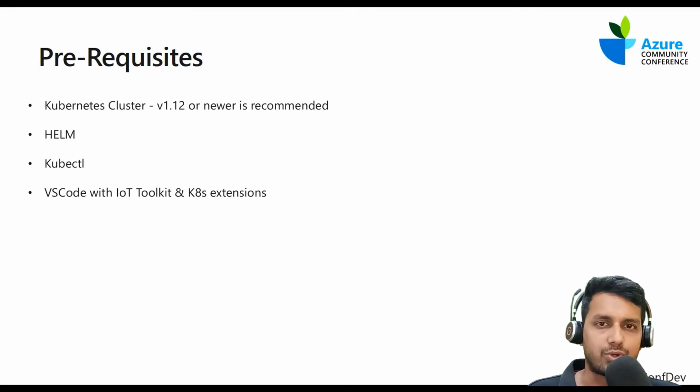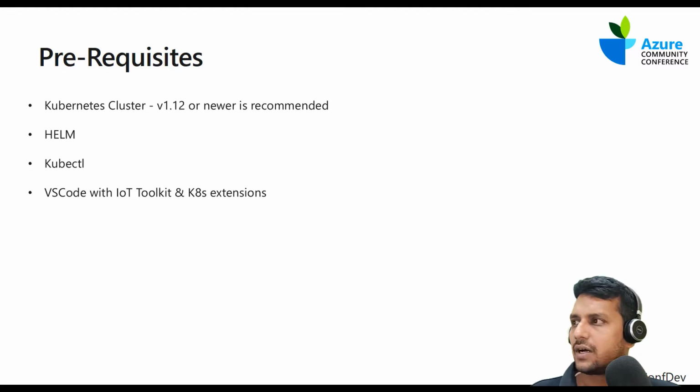And kubectl helps us to work with the Kubernetes API, like deploying applications or checking the pods and so on. And then VS Code with the IoT extension plus the Kubernetes extension. This greatly simplifies all that we have to do to deploy IoTEdge and its modules on a Kubernetes cluster.